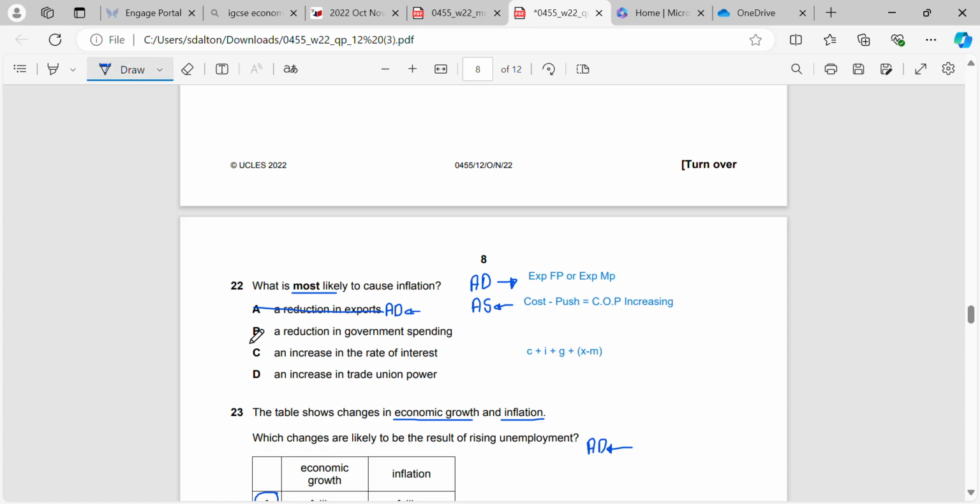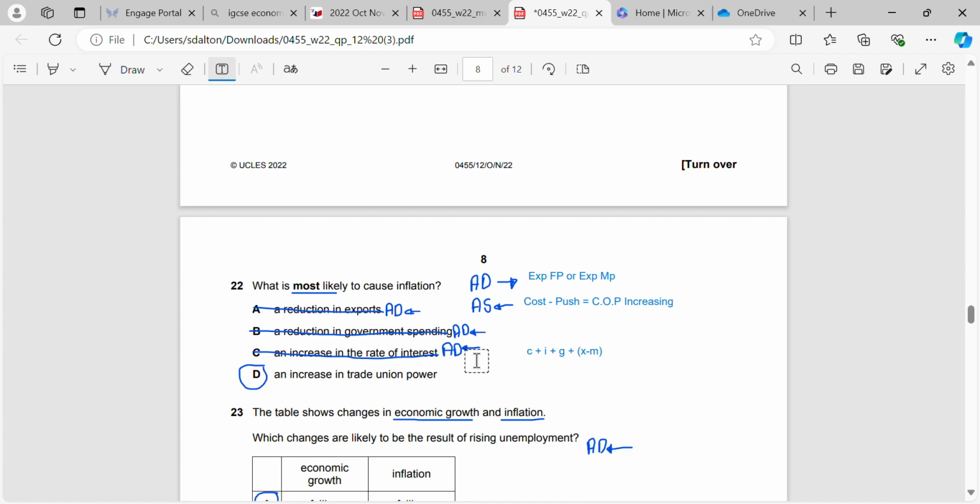If we reduce government spending, AD would go left. And why would it do so? Because that is a contractionary fiscal policy. Remember, expansionary is taxes down, government spending up. Contractionary is taxes up, government spending down. Similarly, if we increase the rate of interest, AD will go left, because that is contractionary monetary policy. So finally what we're left with is an increase in trade union power.